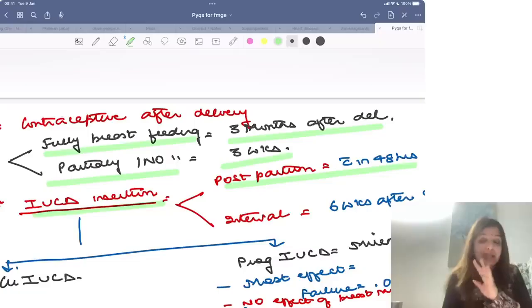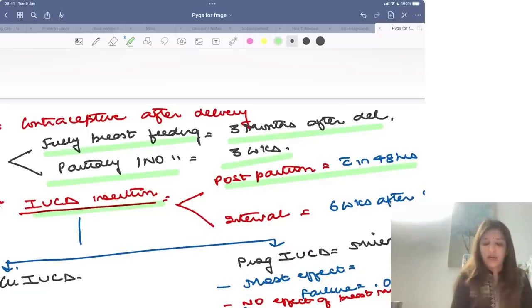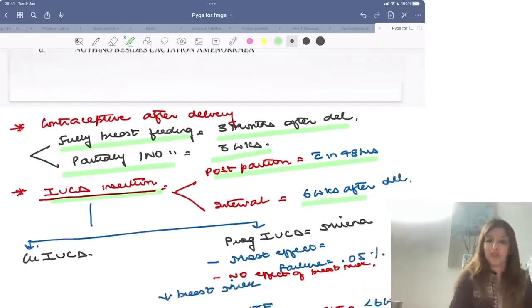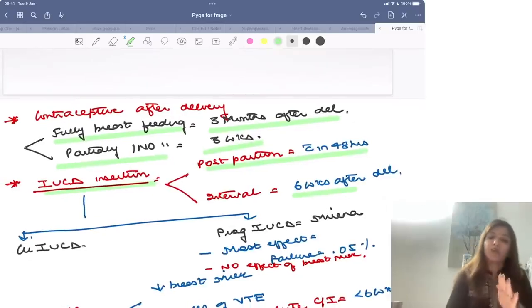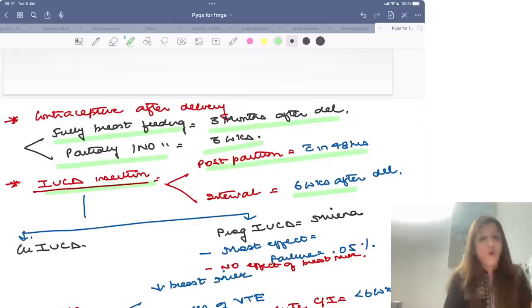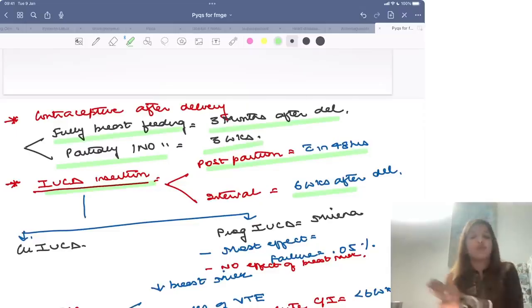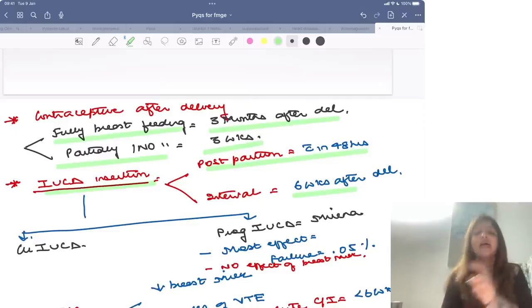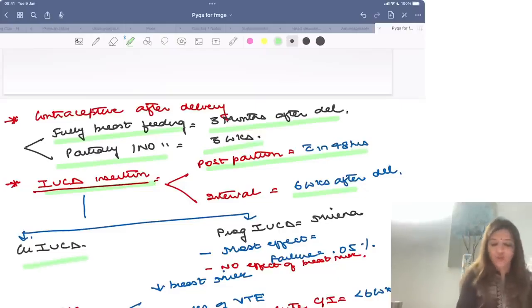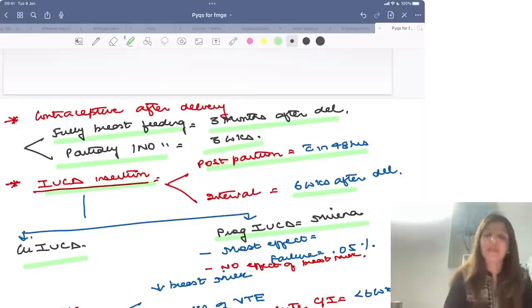But if you did not put the IUCD in 48 hours, then you cannot put it until 6 weeks after delivery. So either you put it within 48 hours of delivery or you put the IUCD after 6 weeks of delivery. Now there are two IUCDs which we have, copper IUCD and progesterone IUCD, which is Mirena.